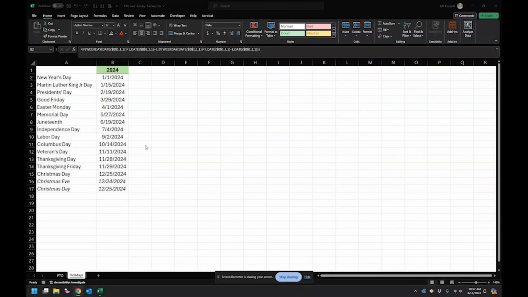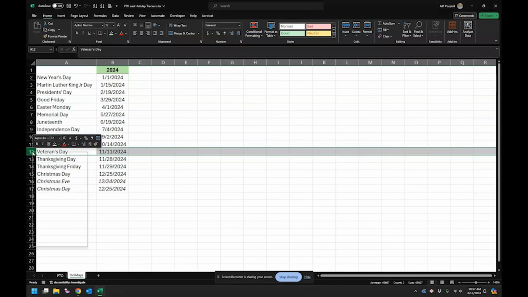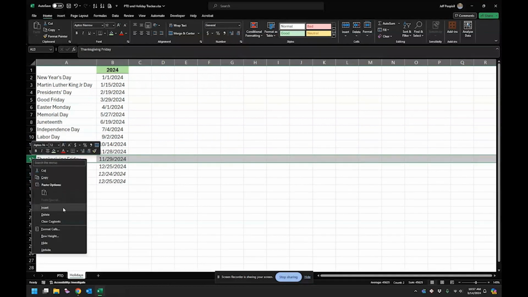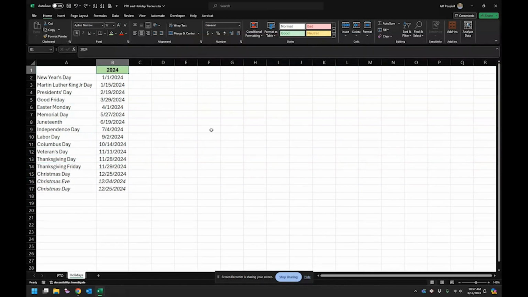The first sheet is kind of a fun one. It's just a way to calculate the holidays. I use a generic calendar, it's the Full Focus Planner, and so the holidays aren't filled in for me. So what I did was, mine just has the days that I get off. So I added extra days. And for me, for example, I don't get Veterans Day off, so in my version, I delete that. I delete Thanksgiving Friday, I don't get off. And there's a few other days that I don't get off, so you can go ahead and delete those, and it's just the ones that you have. I'm going to put those back, but it calculates it based on whatever year you put in.